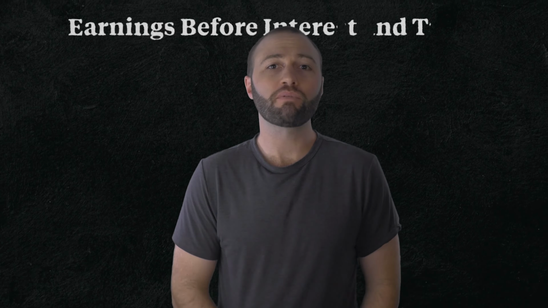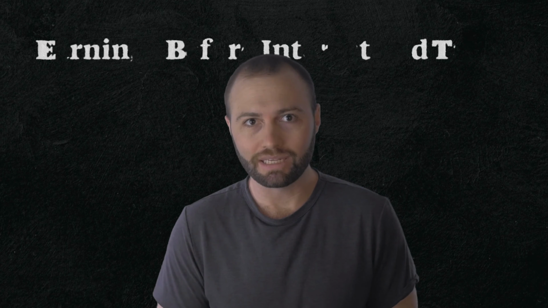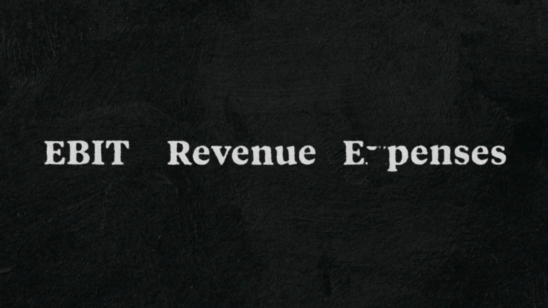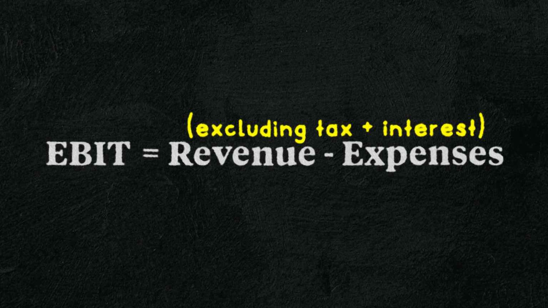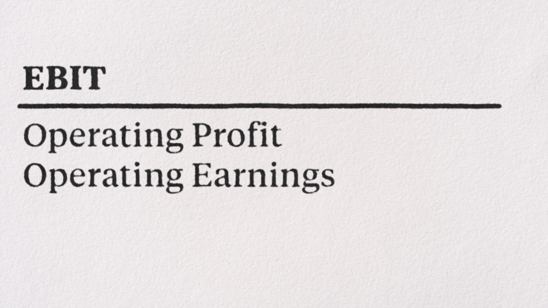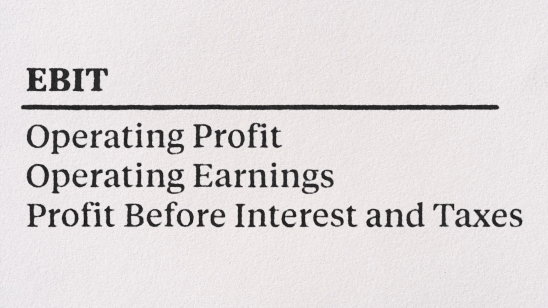What is earnings before interest and taxes? Earnings before interest and taxes, or EBIT, is one of the subtotals used to indicate a company's profitability. Simply put, it's your company's revenue minus its expenses, excluding tax and interest. EBIT is also referred to as operating profit, operating earnings, or profit before interest and taxes.